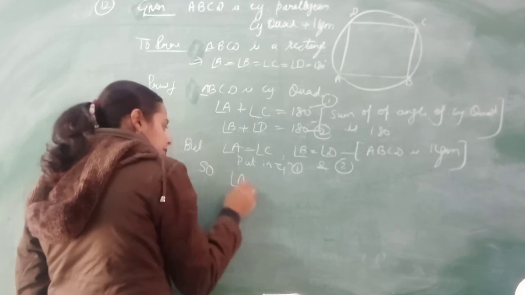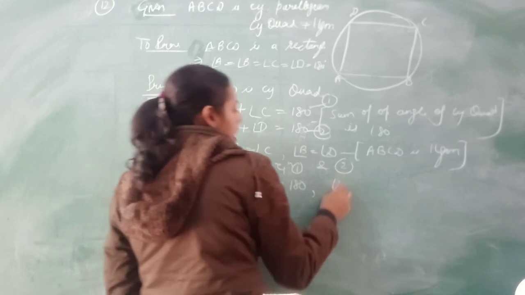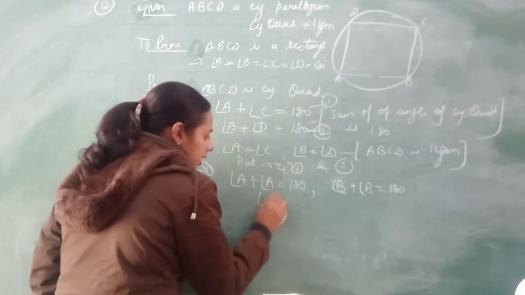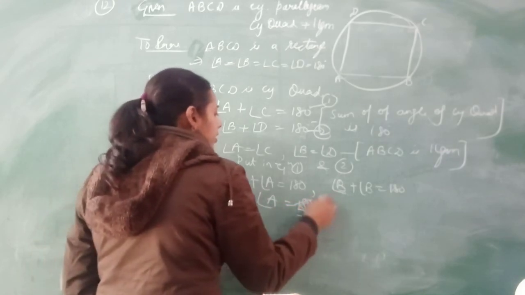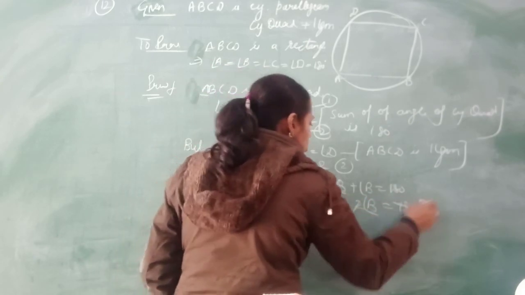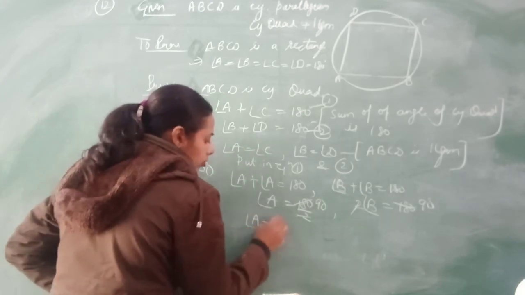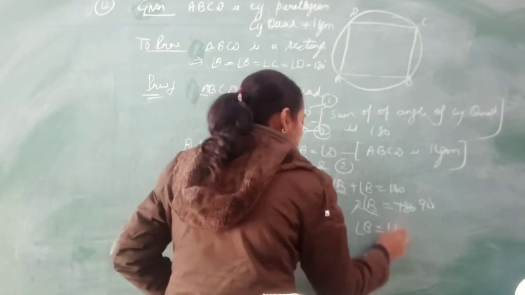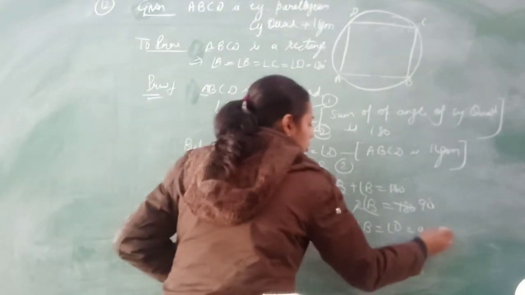So angle A plus angle C, both equal to angle A plus angle A, is 180 degrees, and angle B plus angle B is also 180 degrees. This implies that angle A is equal to 180 by 2, that is 90 degrees, and 2 times angle B is equal to 180, so angle B is also 90. As angle A and angle C are equal, both become 90, and angle B and angle D are also equal, that is 90 degrees. So all the angles become 90 degrees.